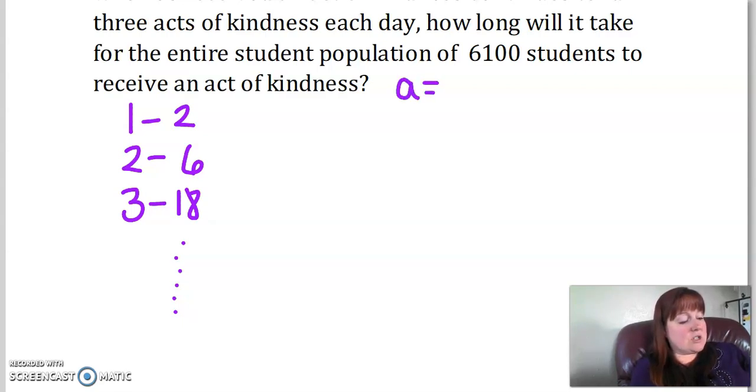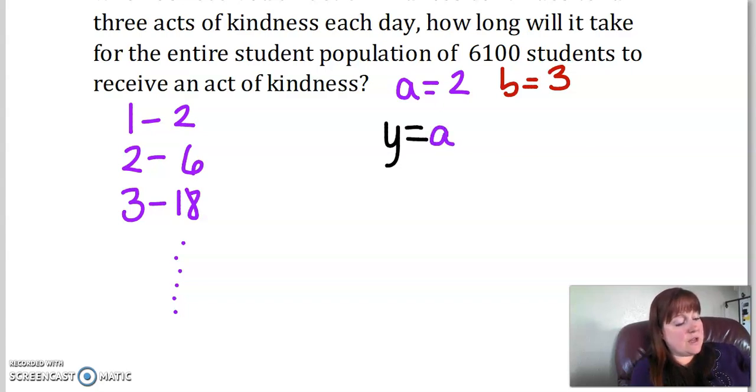We know a, which is our initial value, is 2, right? We started out with 2 students who are going to do these acts of kindness, and every day we're going to multiply the acts of kindness done by 3 because we're going to do 3 new students every day. So our exponential function is going to be y equals 2 times 3 to the x. Now you're going to be tempted to multiply that 2 and 3 together and say, oh, that's 6 to the x. But remember, exponents are stronger than multiplication, so the exponent has to come first. It's kind of like its own little thing. We can't just multiply the 2 and the 3 if we haven't already done the exponent.